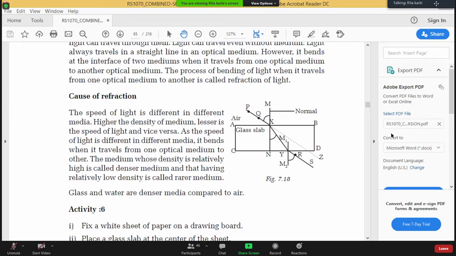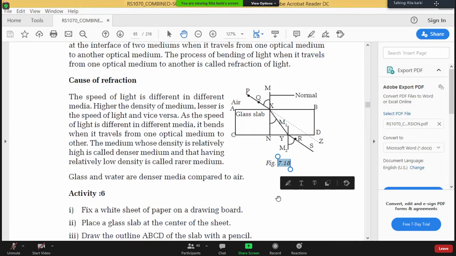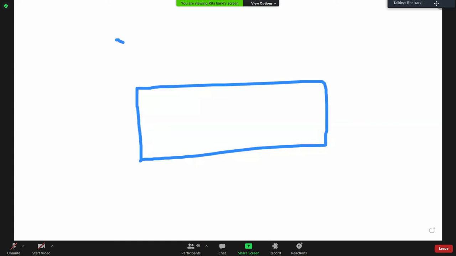Like that in the reflection of light. We have studied the incident ray, normal ray, and the reflected ray in reflection of light. Yes or no? Similarly, in the case of refraction of light also, we have these three rays: the normal ray, the refracted ray, and the incident ray. So take a glass slab and draw a straight line. This straight line indicates the incident ray.